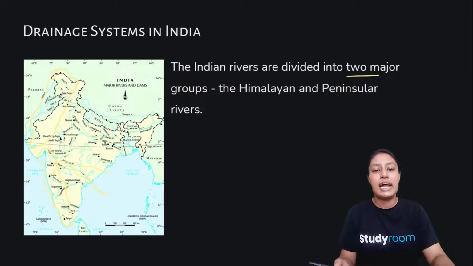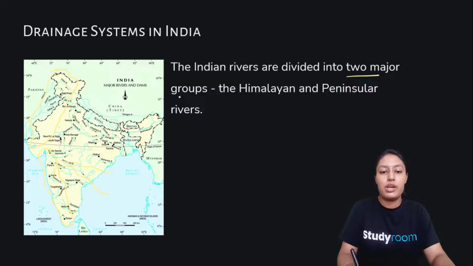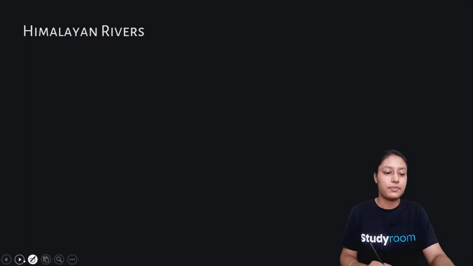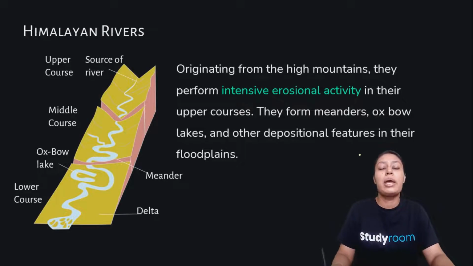We will understand that later, but for now you just have to understand there are two groups. First is the Himalayan group in the north, marked here, and second is the Peninsular rivers. Peninsular groups are mostly in the Western Ghats. So this is the overall drainage system of India, which is divided into two parts, Himalayan and Peninsular rivers. Now let's first discuss the Himalayan rivers.